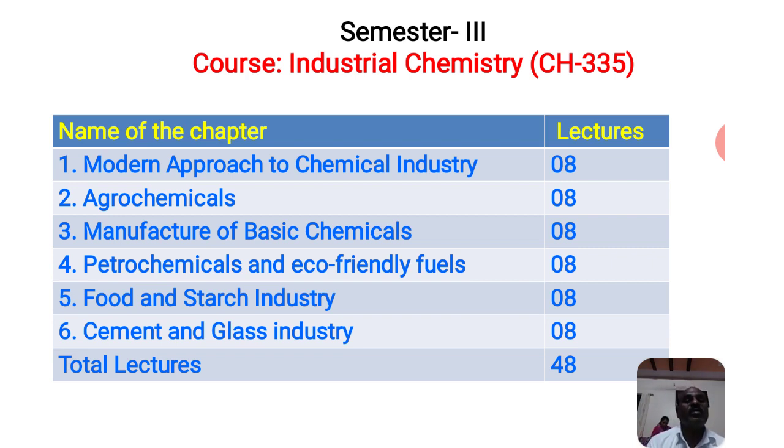So we will also have to study the different types of approach related to small scale industry and large scale industry. Now the second chapter is agrochemicals.